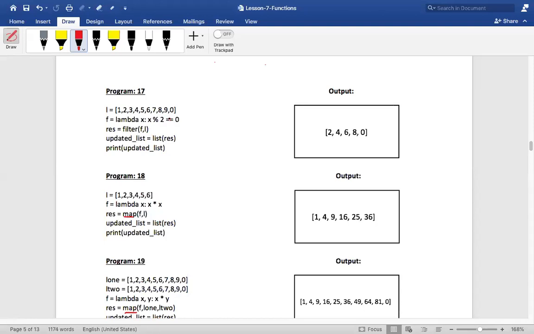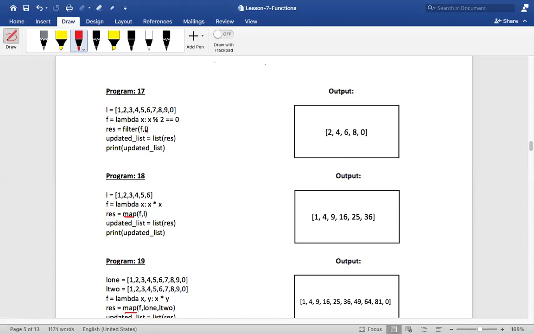How many parameters will a filter function expect? It will take 2 parameters. So what is the first parameter? I want everyone to say lambda, don't say F. It is a lambda function, isn't it? What is the second parameter? It's basically a sequence. In my case, what is it?